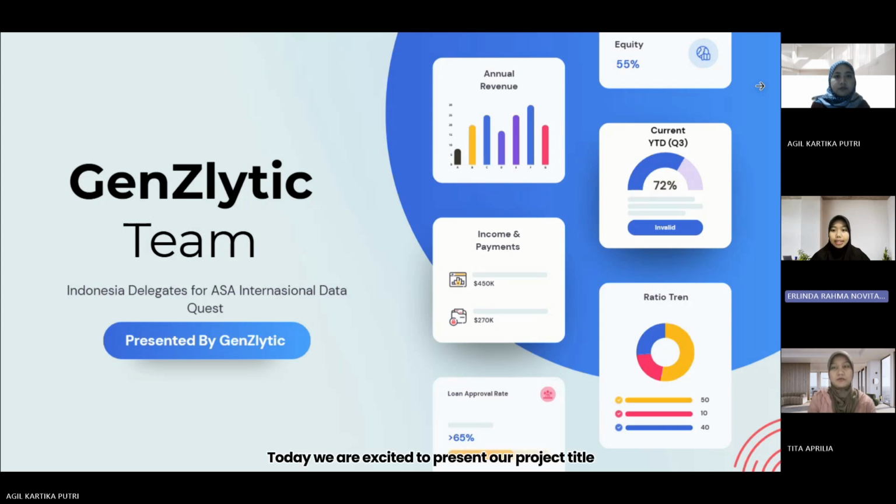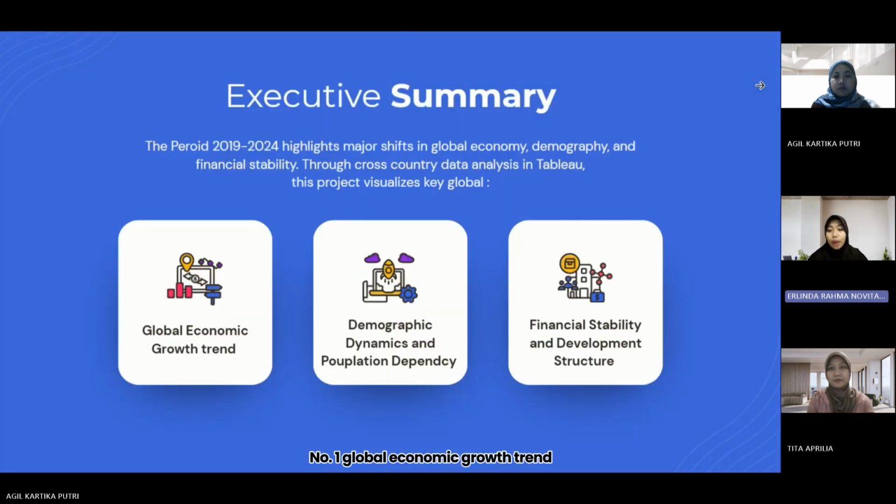Today, we are excited to present our project titled Global Data Visualization on Economic, Demographic, and Financial Dynamic from 2019 to 2024. We created it using Tableau. Our analysis focuses on three key aspects. Number one, global economic growth trend. Number two, demographic dynamic and population dependency.